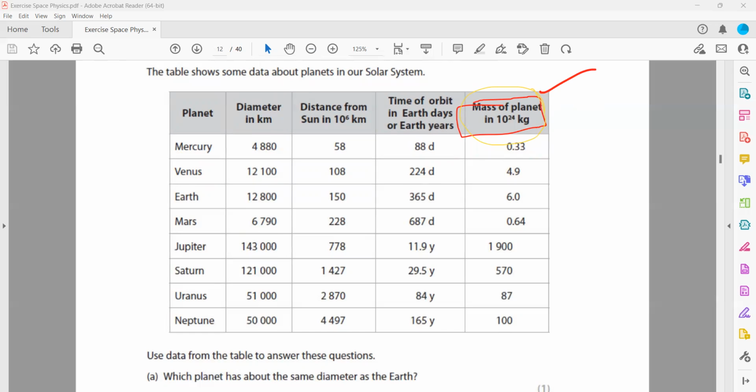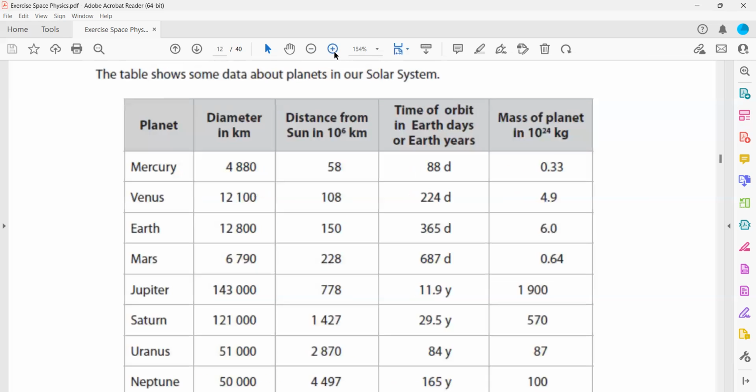How much matter is there? You can relate it to the amount of matter, like how much mass is there. So in the answer, you will refer that Jupiter has the greater mass compared to other planets. That's why it has the strongest gravity. So gravity of the planet is proportional to the mass of the planet. So answer: because it has a bigger mass, that's why strong gravity. Whenever you compare the gravitational field strength of the planets, you always compare the mass of the planet.